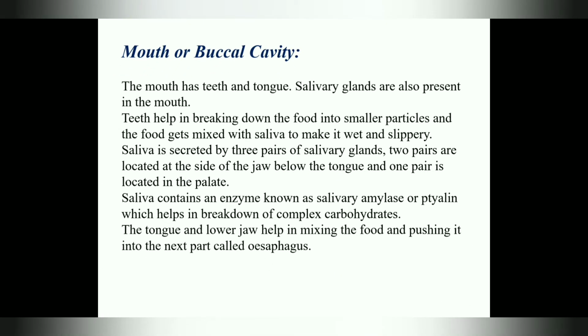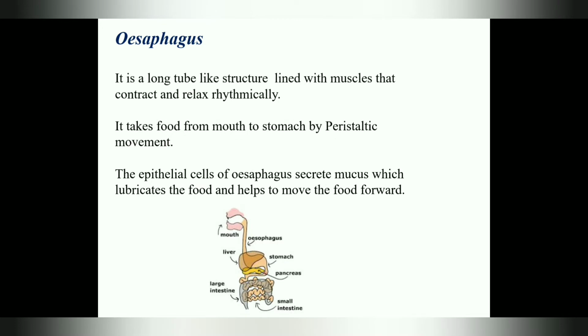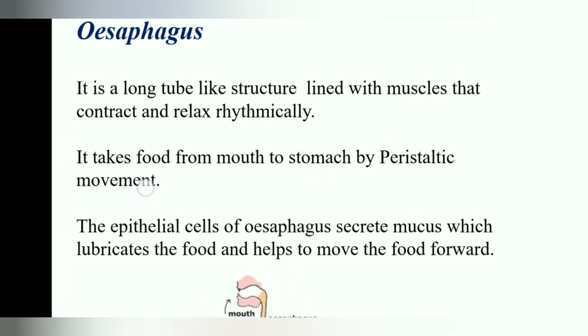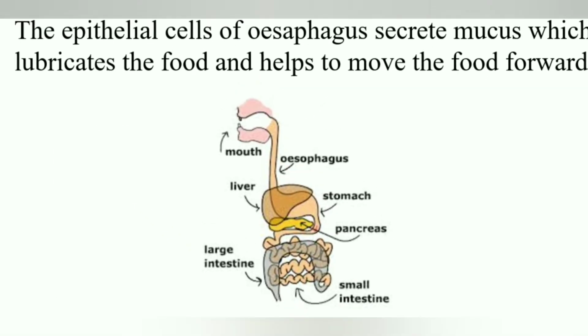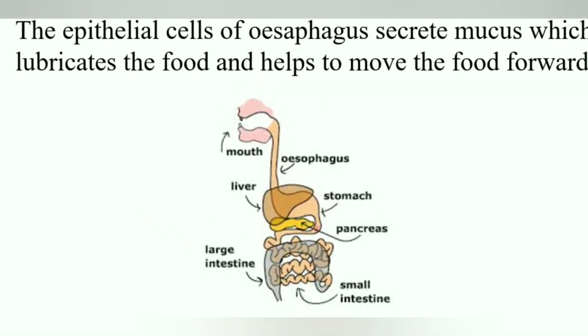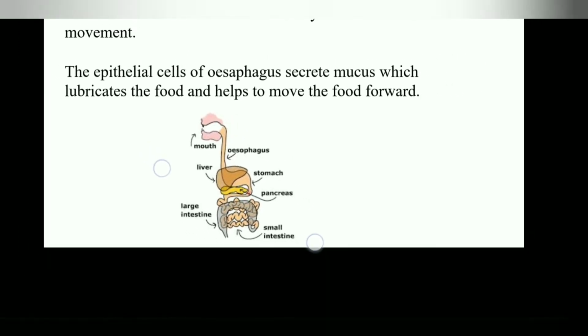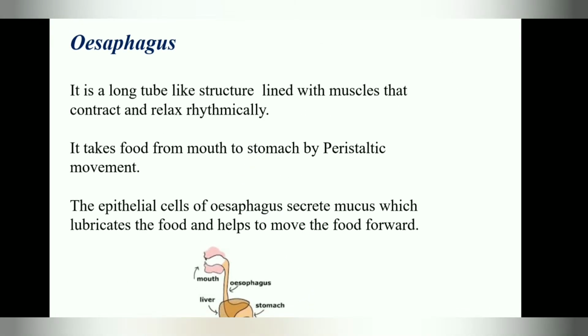Now coming to the next part, that is the esophagus. See in the picture, you can see the esophagus. It is a long coiled tube. The esophagus is a long tube-like structure lined with muscles that contract and relax rhythmically. Alternately they contract and relax.